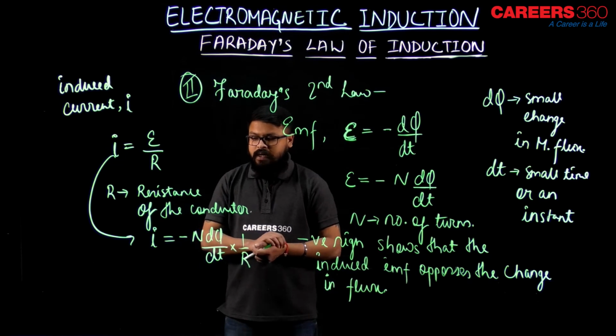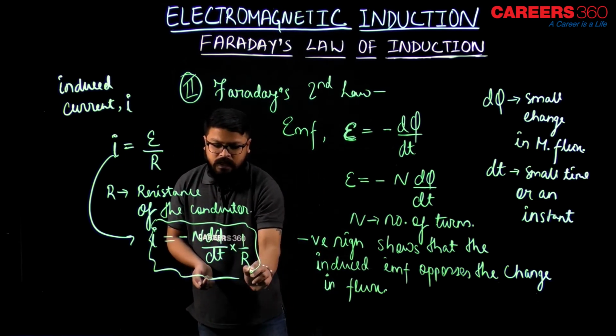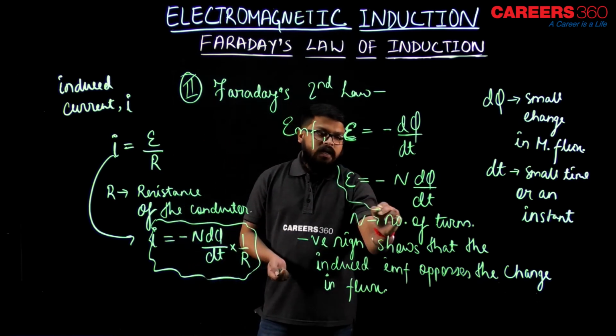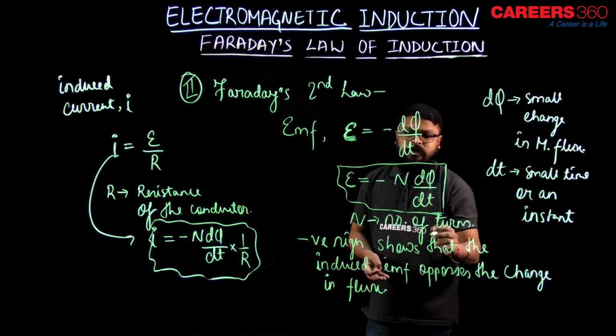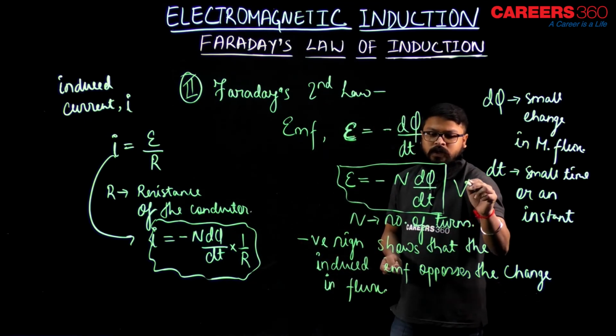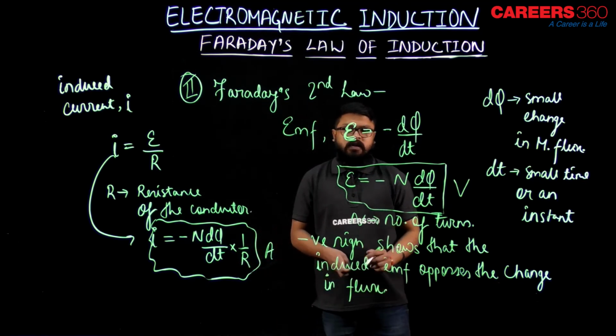I hope you understood that, right? So, I want you to remember this. This is the induced current and this is the induced EMF. As we have seen in current electricity, the SI unit of EMF is volt and of current is ampere, isn't it? So, I hope you will remember that.